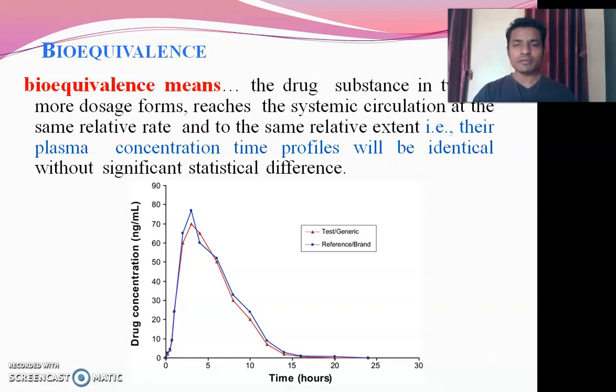Meaning, when two or more drugs having the same or different dosage form reach the systemic circulation at the same relative rate and extent, that is, the absorption time and absorption amount of drug will be similar, and in that case they show the same plasma concentration profile as we see in this graph. In this graph we see there are two drugs which have a similar or superimposable plasma drug concentration profile. So in this case we can say that it shows bioequivalence.